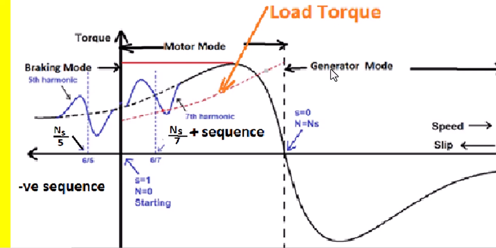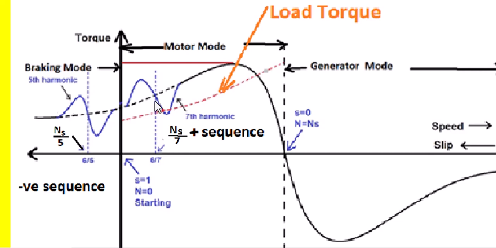If you look at the torque slip characteristics with the harmonics present in the space, so here is the characteristic of the three-phase induction motor.